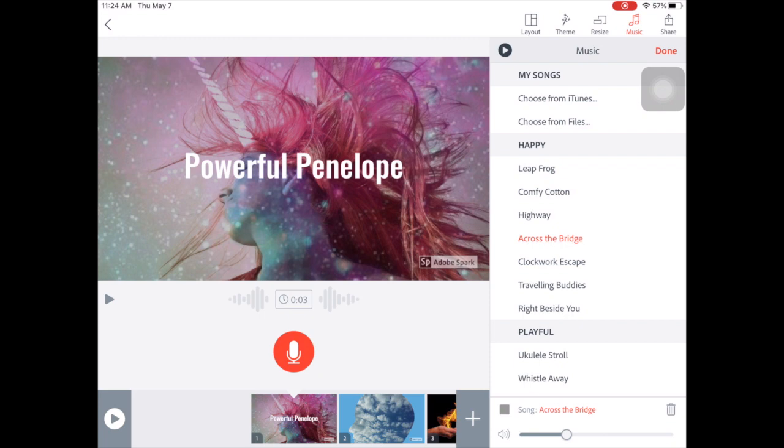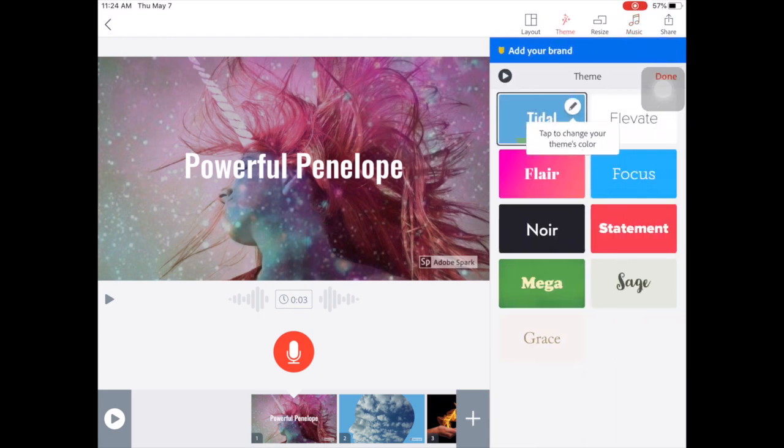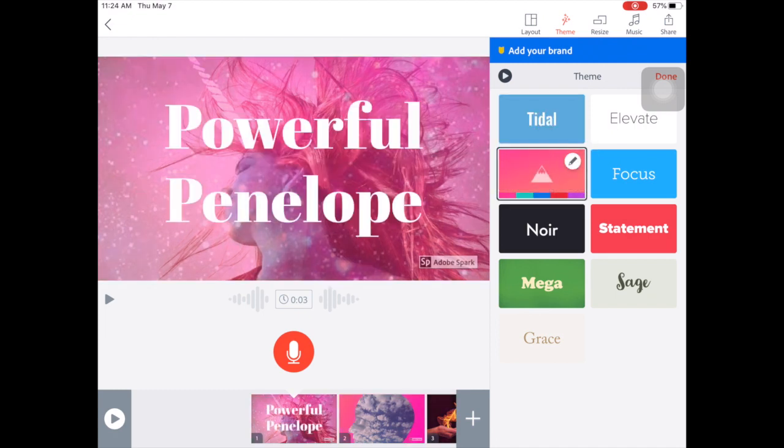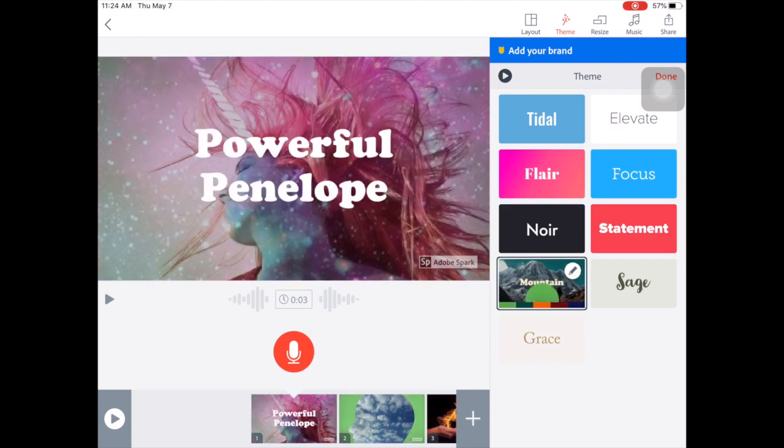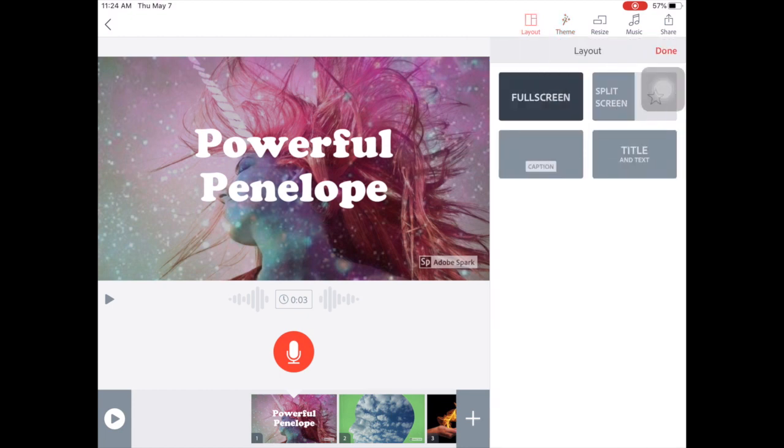That's a good one. You can also change the theme, the layout. You can play with this stuff all on your own, but you want to get it how you want. I like doing full screen, so I'm going to stay right on the full screen.